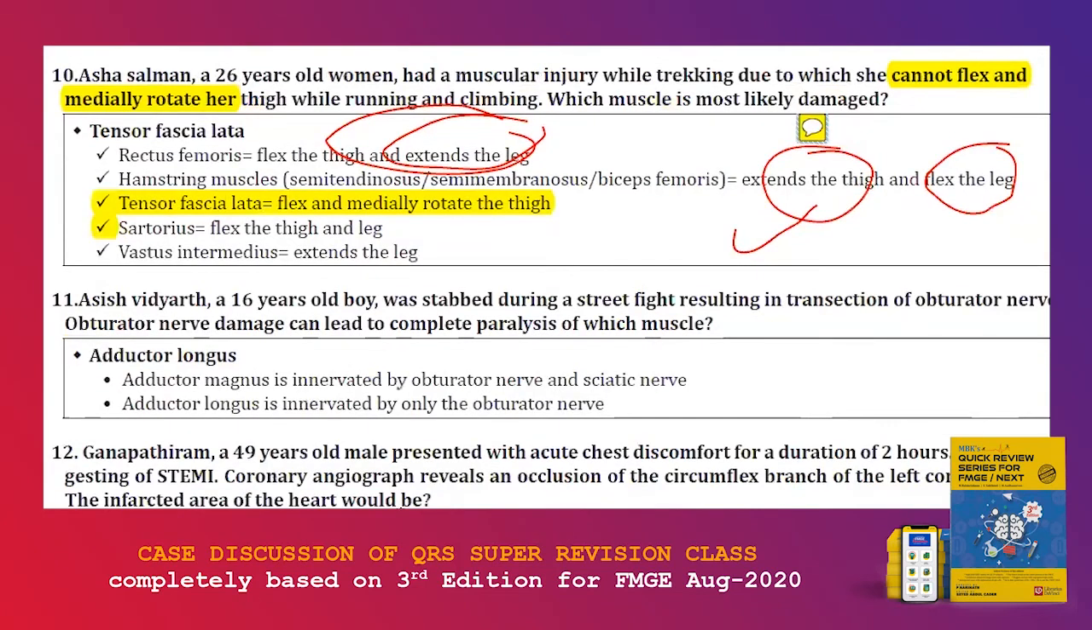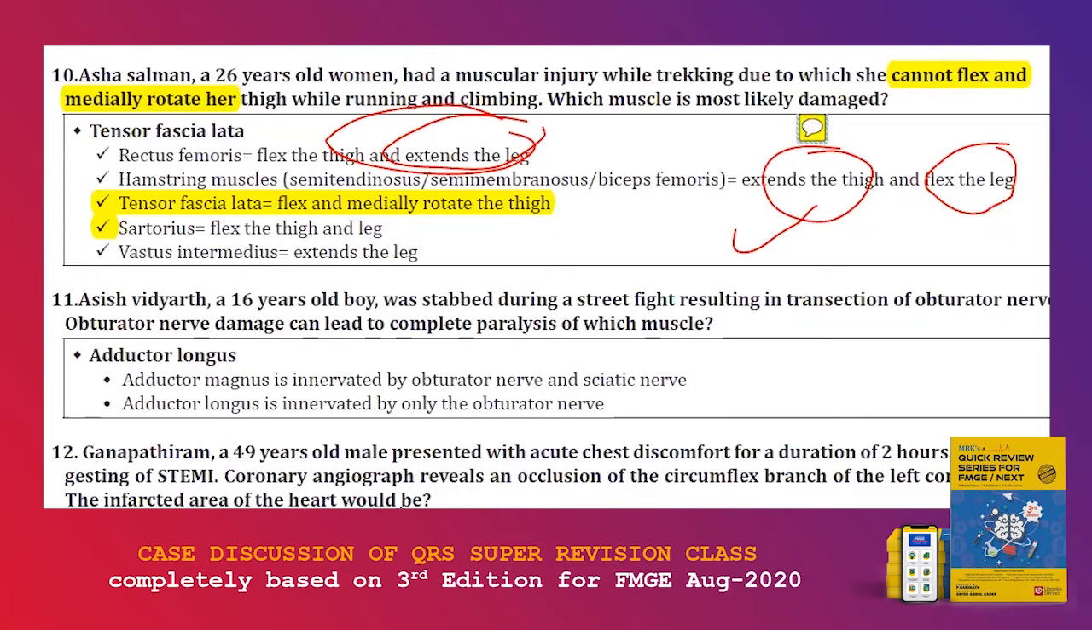Ashish Vidyat, a 16 years old boy, was stabbed during a street fight, resulting in transection of obturator nerve. Obturator nerve damage can lead to complete paralysis of which muscle? So, direct MCQ, either obturator nerve or sciatic nerve, when it is injured, adductor magnus will be damaged. But only if obturator nerve is injured, you are going to remember adductor longus. So actually, obturator nerve injury means adductor magnus and adductor longus can be the answer.